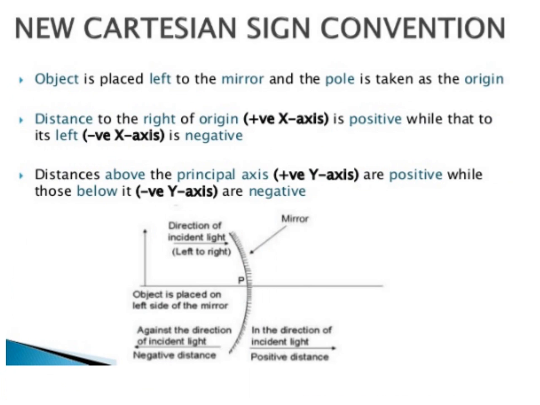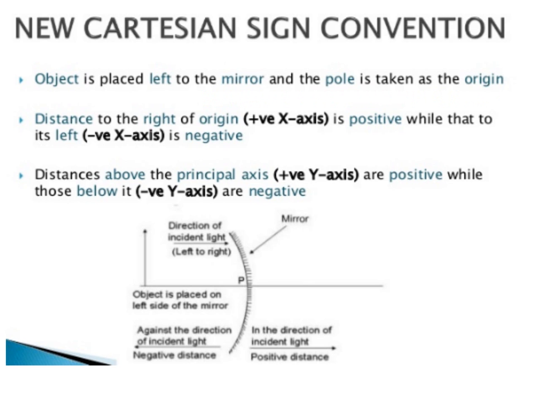Then there is the new Cartesian sign convention. This sign convention is very useful for solving problems, so the Cartesian sign rules must be remembered. What are they? First, the object is placed to the left of the mirror and the pole is taken as the origin.